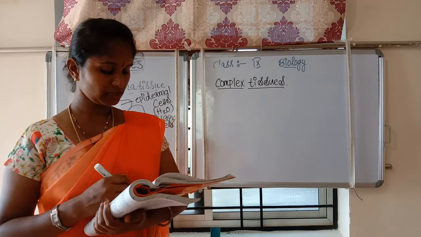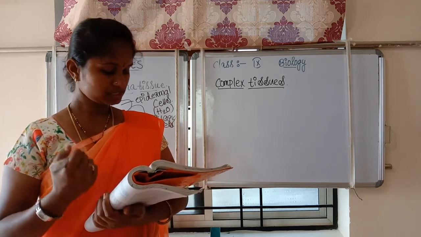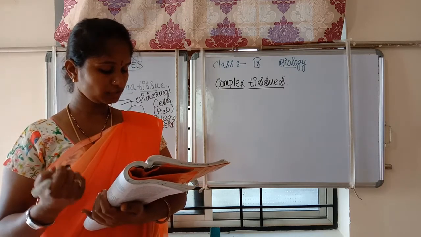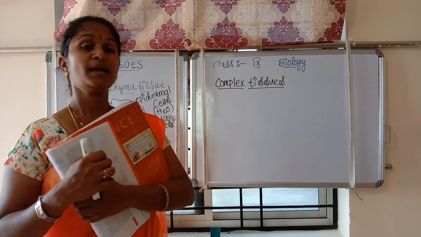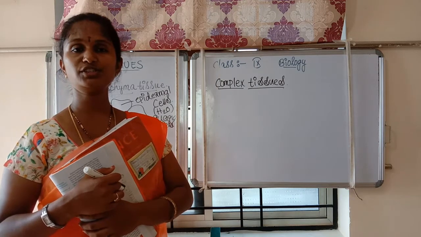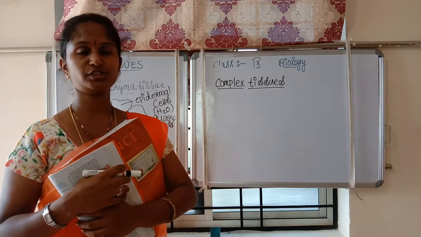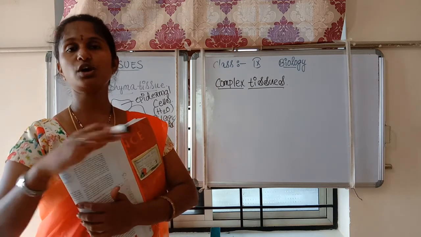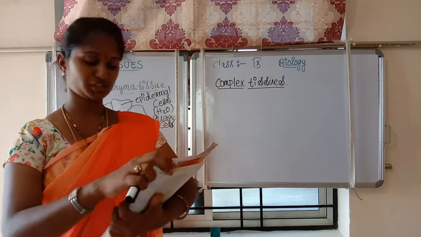Complex tissues are made up of more than one type of cells. All these cells coordinate to perform a common function. Parenchyma, sclerenchyma and collenchyma each do different functions, but in complex tissues all do only one function.